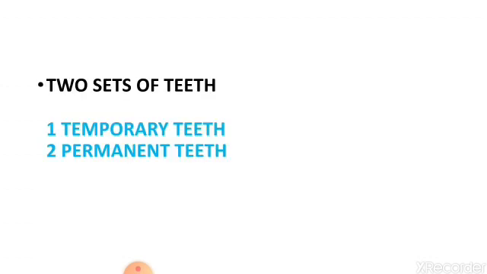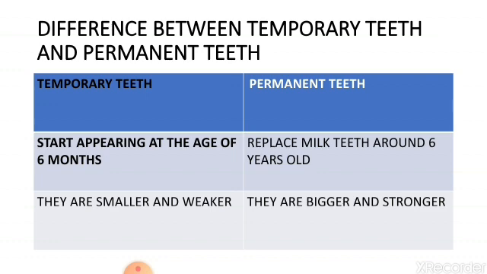So, there are two sets of teeth, temporary teeth and permanent teeth. Let's see the difference between the temporary teeth and the permanent teeth. Temporary teeth start appearing at the age of 6 months. And permanent teeth begin to replace milk teeth around the age of 6 years. When the milk teeth fall, in their place permanent teeth grow.